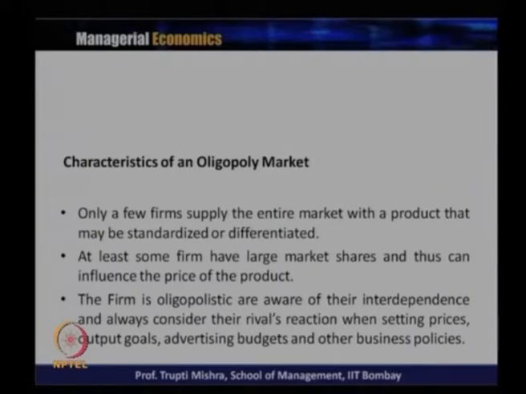So, as we are talking about the interdependence of firms, the firm knows that there is an interdependence between the firms in the market, and they always consider what the rival's reaction would be when they set their price, when they decide the output, when they decide about their advertising budget, and when they decide their policy and strategy. They always keep in mind how the rival is going to react to this, and they generally set things on that basis.